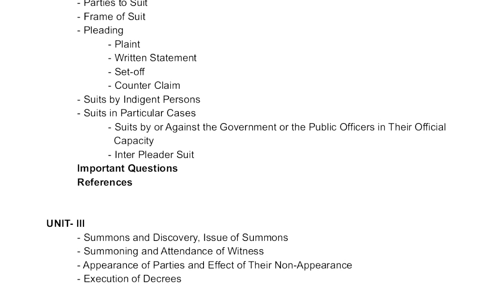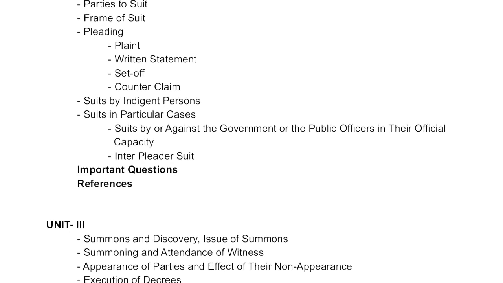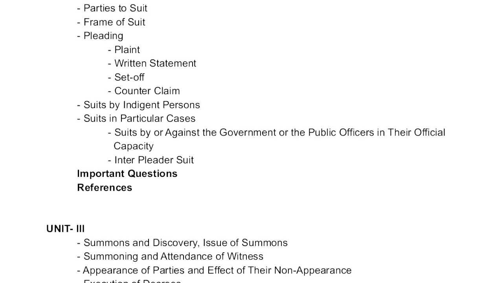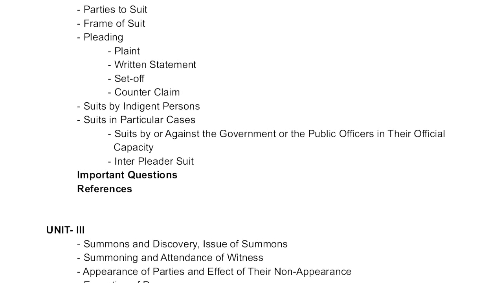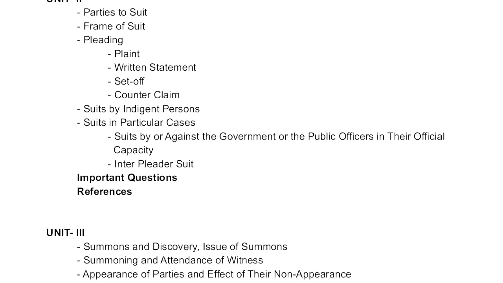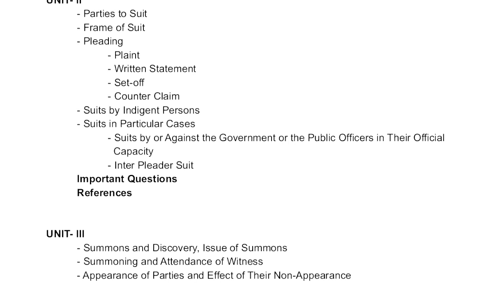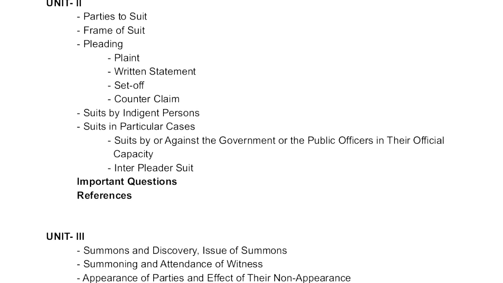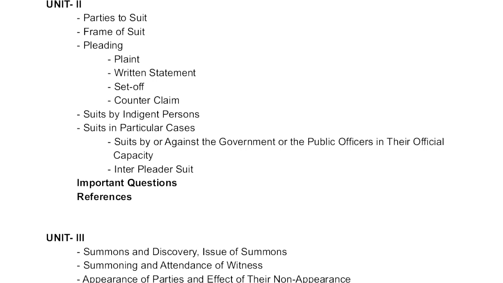Now, let me read out Section 11 and I'll come to the ingredients one by one. Section 11 says, no court shall try a suit or issue. There are two things in which the competency of the court has been barred. Firstly, it cannot try a suit, or it cannot even try an issue. If you remember, Section 10, which is stay of suit, applies only to the suit. It does not apply to an issue. Whereas res judicata applies to two things: it applies to the entire suit and it also applies to an issue. How does it apply to an issue? I'll give you an example and you'll understand. For the timing, just follow me. I'm just reading the section.